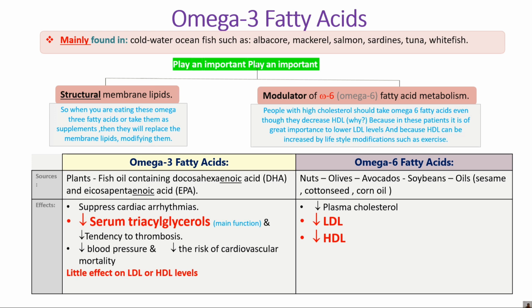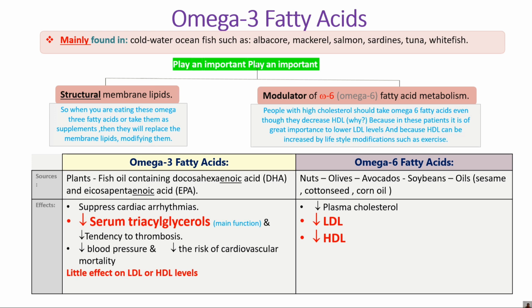Okay, when you are eating the omega-3 fatty acids or taking them as a supplement, they will replace the membrane lipid, modify them. Generally, the phospholipid in the fats, which gives the structural membrane, gives one of the shapes to that membrane. Okay, structure maintain करने के लिए सेल का जनरली ये यूज में आता है, राइट?